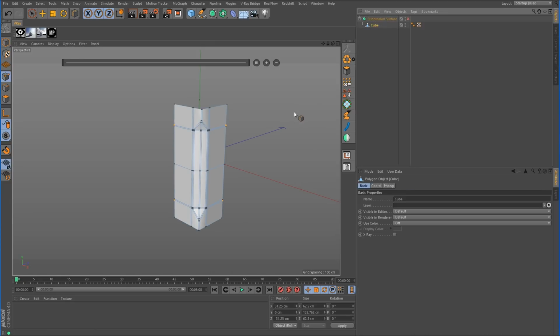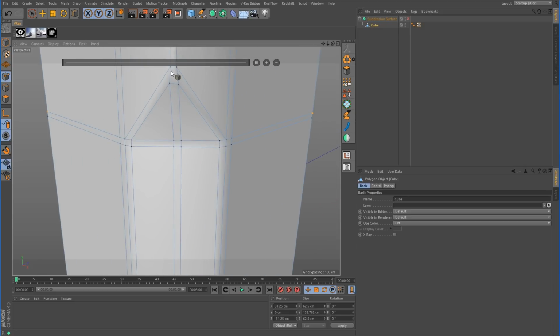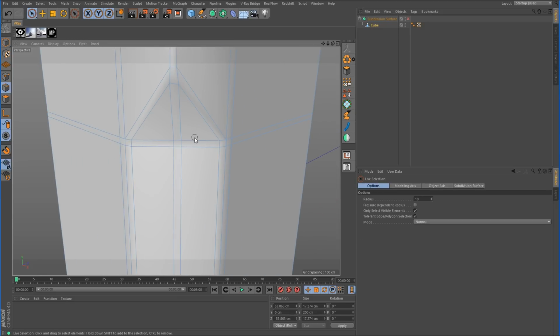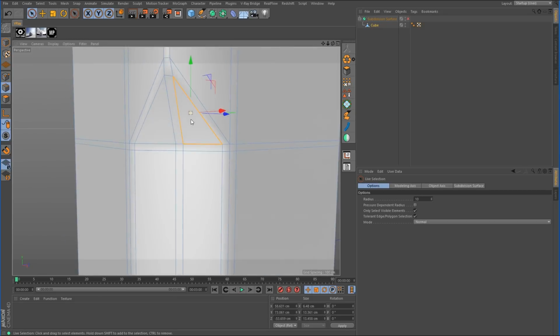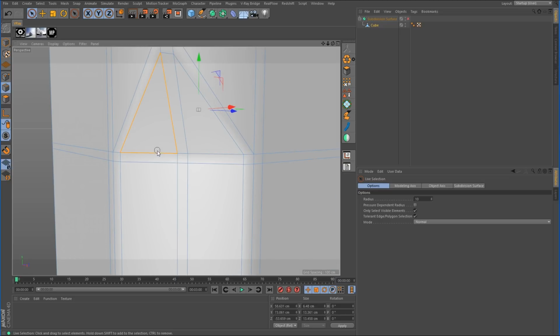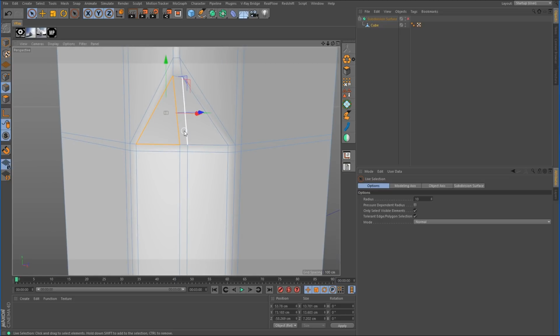So really quick, let's go in here and take care of the triangle issue. Now, even though there is a triangle here, and you can see it, 1, 2, 3, there's a three-sided triangle there, and one there. Even though those are there, they're not really causing a problem. They're not really doing anything. It's not causing any unwanted artifacts or bulges or crimps or anything like that. So you really don't have to do anything with them. You can leave it as is, but again, it makes good practice to go in to learn how to solve triangles, to turn them into quads.